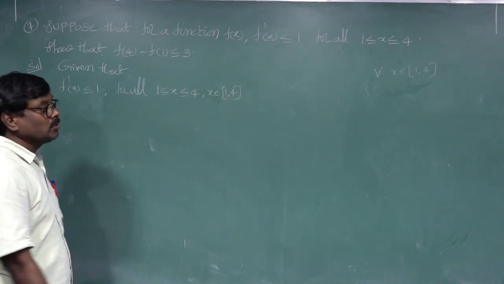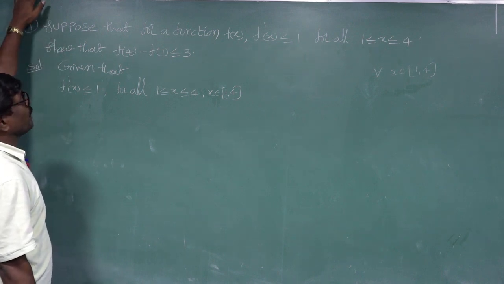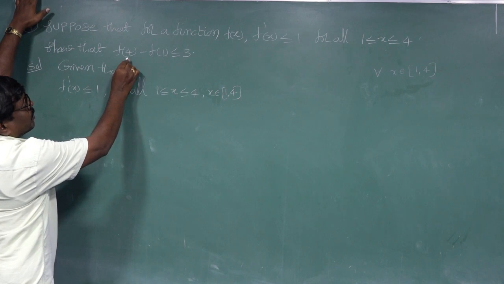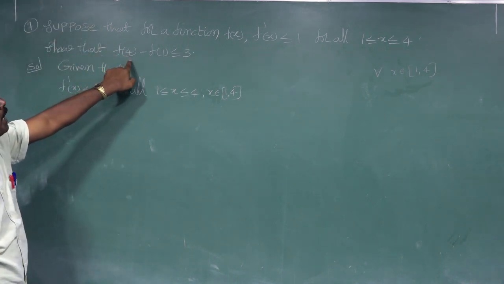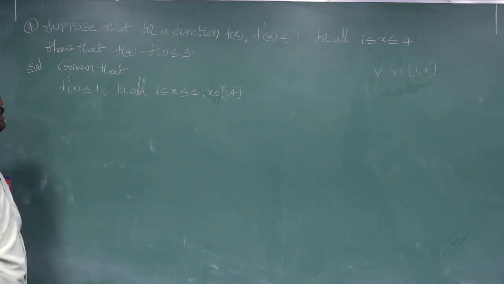The lower limit is a equal to 1, the upper limit is b equal to 4. This shows that (f(b) minus f(a)) by (b minus a) is f'(c) less than or equal to 1.